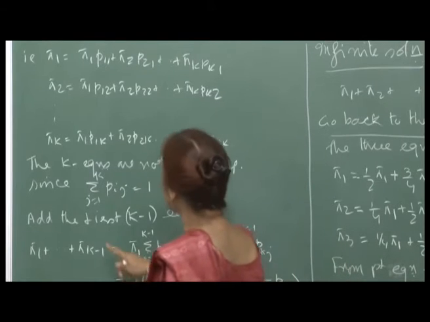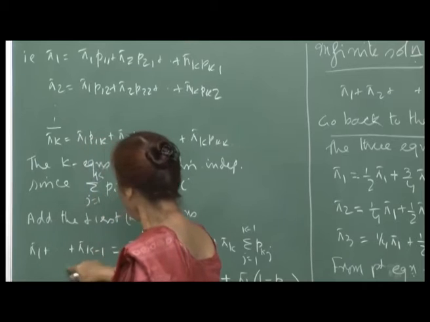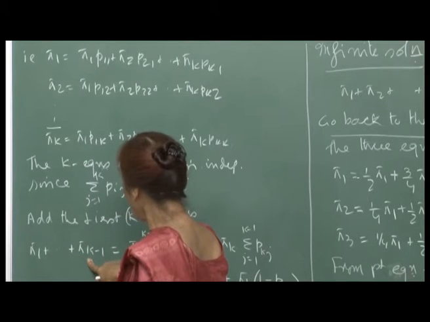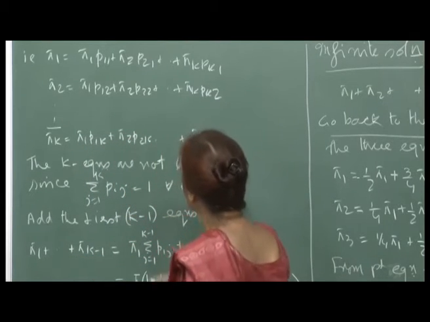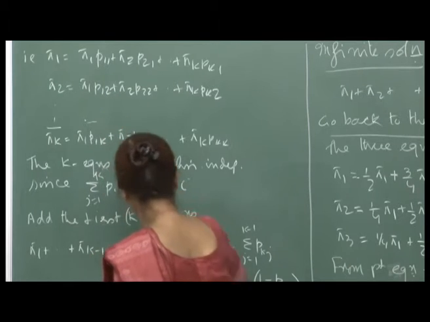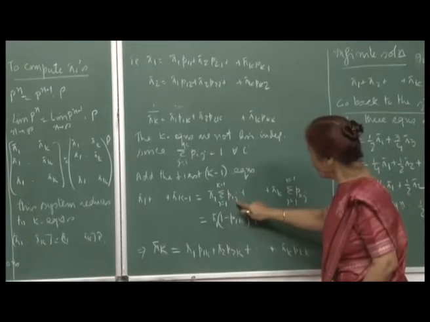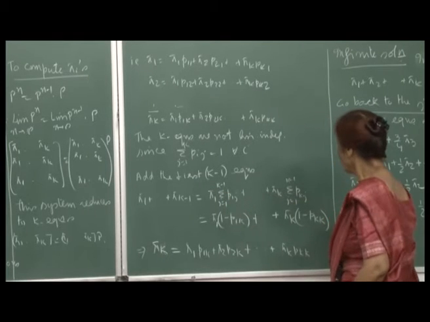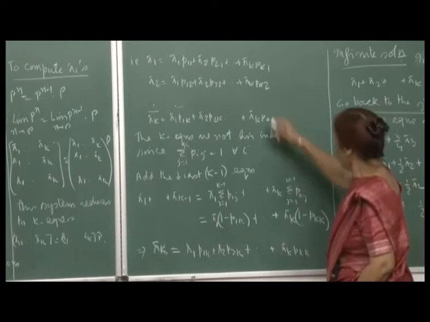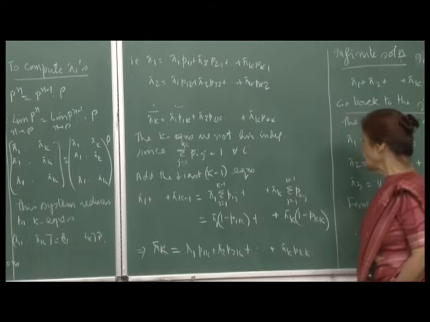So, let us add the first k minus 1 equations here. It will be pi 1 plus pi 2 plus up to pi k minus 1, and this is equal to, when you are adding the first k minus 1, you will be adding p 1 1 plus p 1 2 up to p 1 k minus 1, right. So, it will be pi 1 into summation p 1 j, j varying from 1 to k minus 1, and similarly, pi k into summation j varying from 1 to k minus 1 p k j.